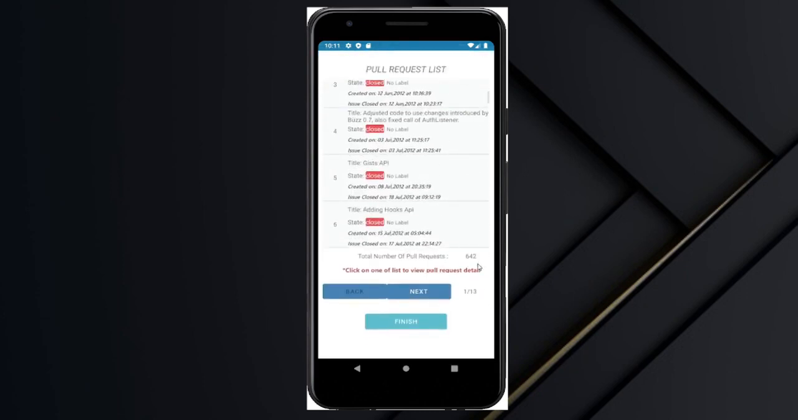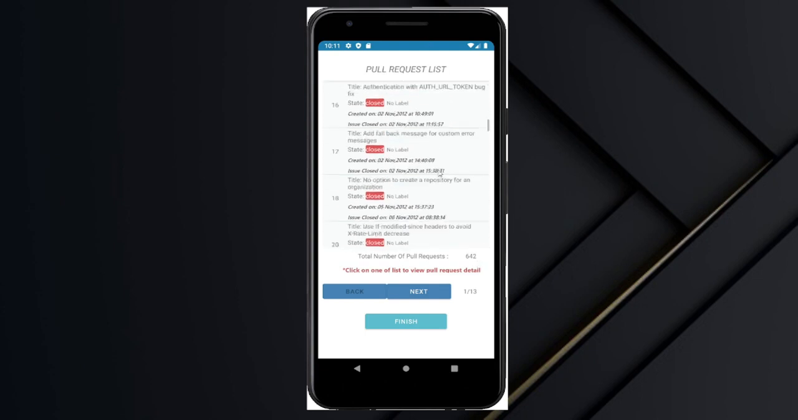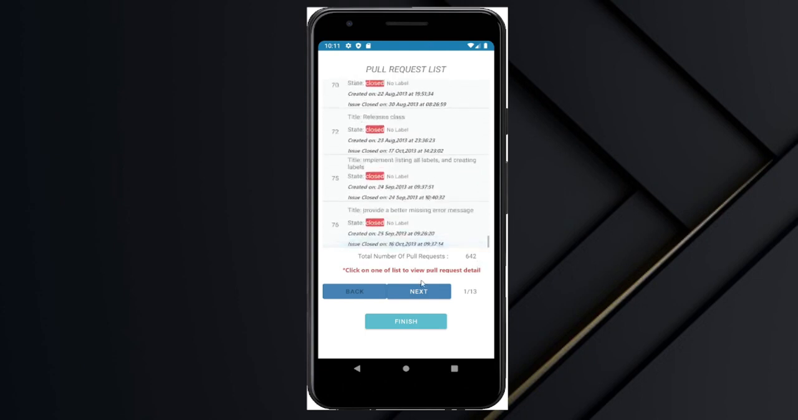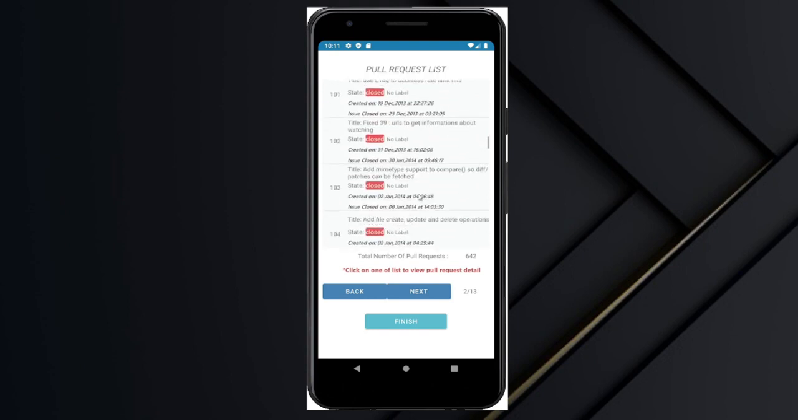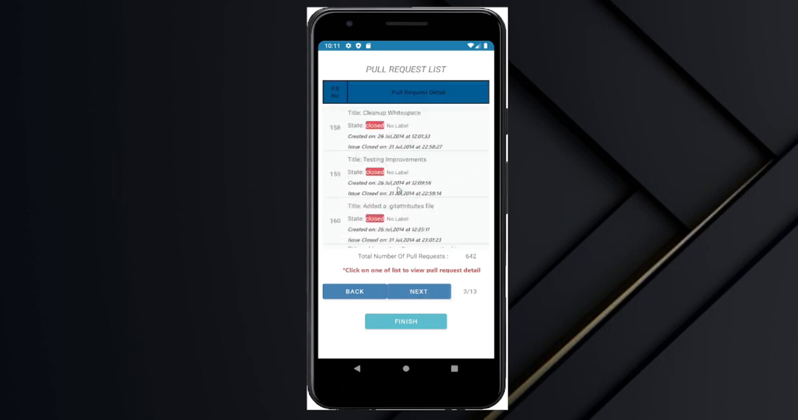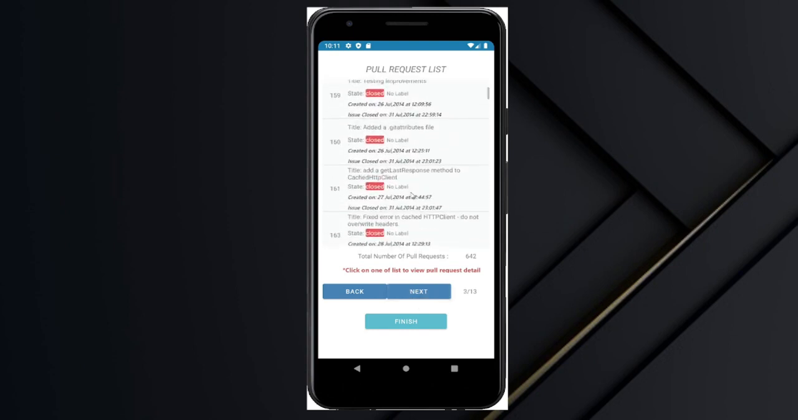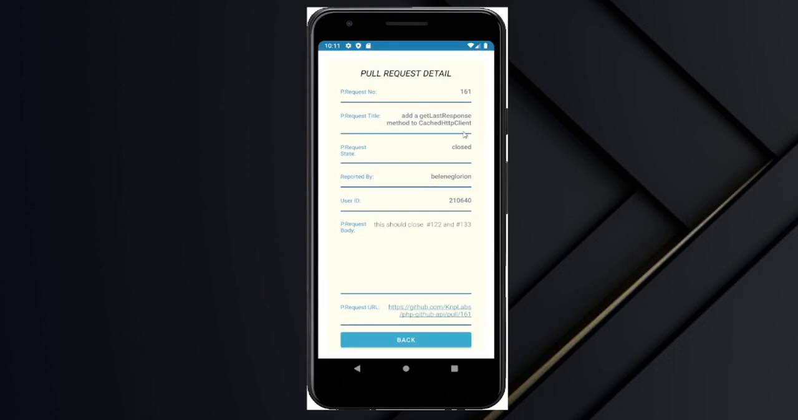As you can see here, the number of pull requests is 142. And you can scroll down here to view the pull requests. Then you can click on any one of the pull requests to view the pull request detail. This is the pull request number. This is the one who reported the pull request and his ID. And this is the detail of the pull request.